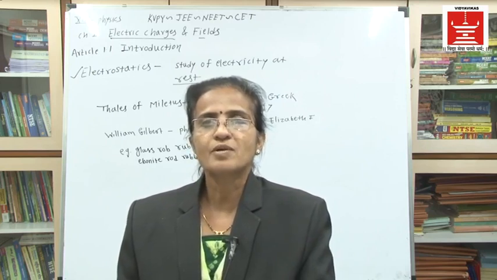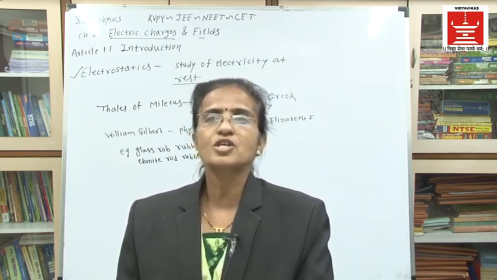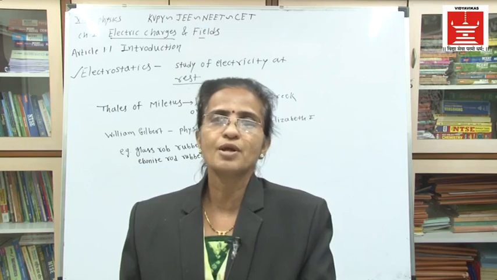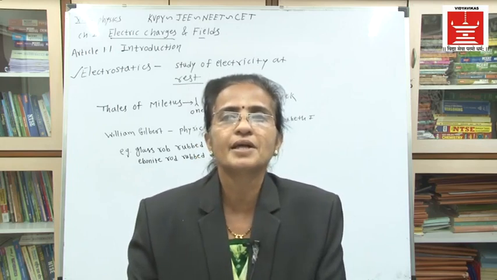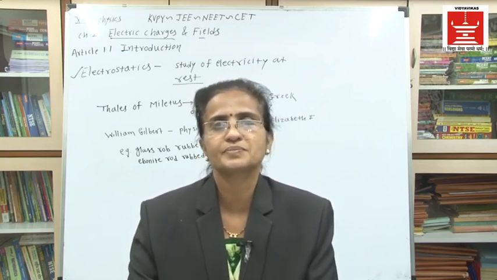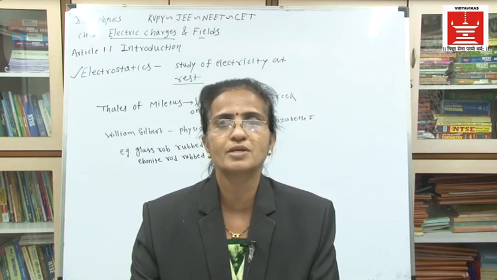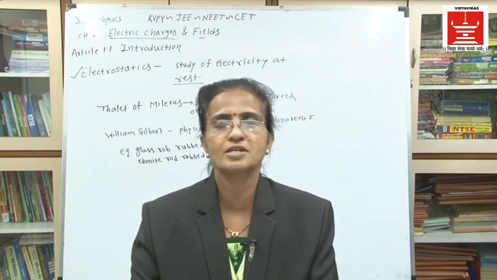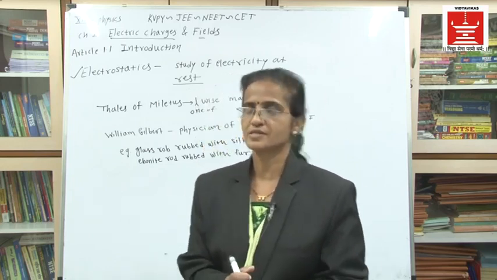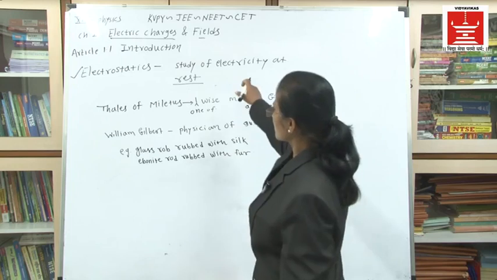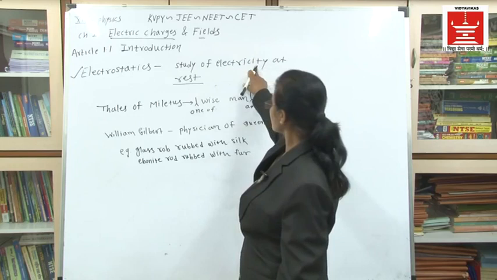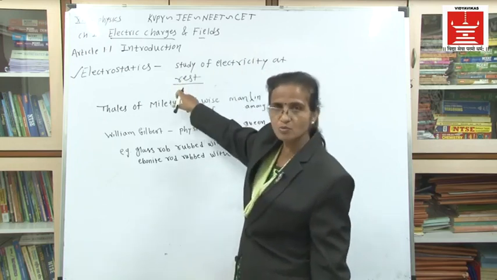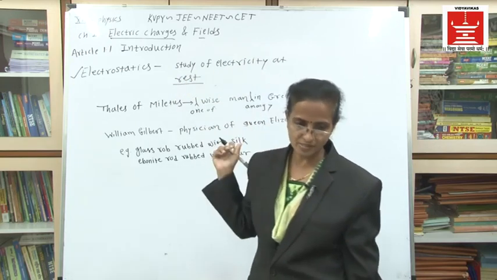That means Gilbert showed that there must be charges on the glass rod or ebonite rod, and because of this charge they attract light objects towards them. This is the conclusion of Gilbert. As this phenomenon is related to electric charges, it is called electrostatics. The definition of electrostatics: the study of electric charges at rest.